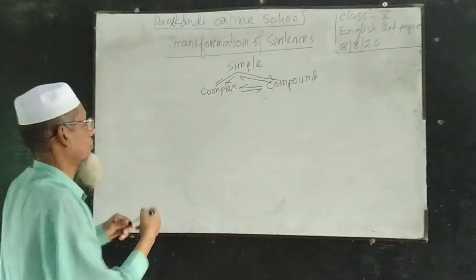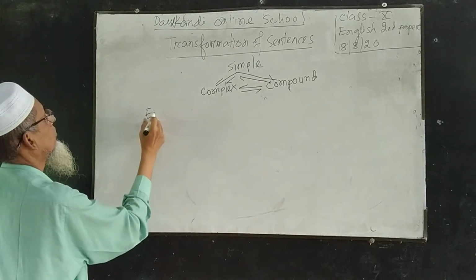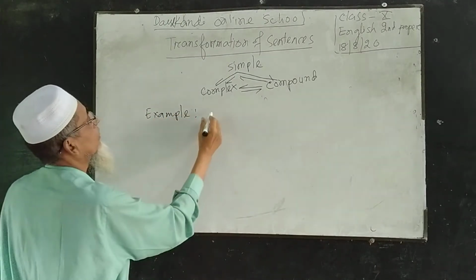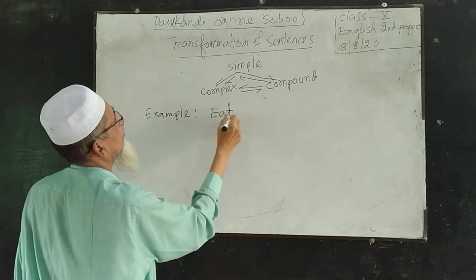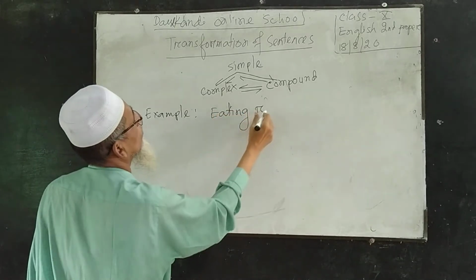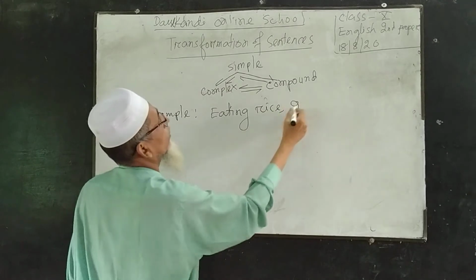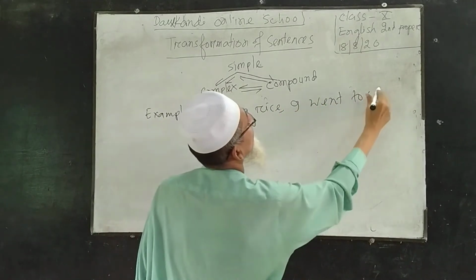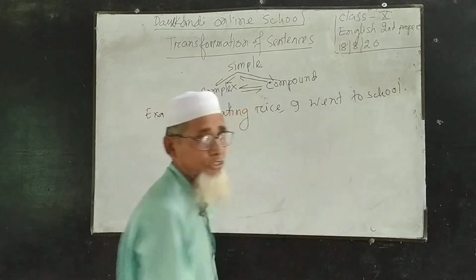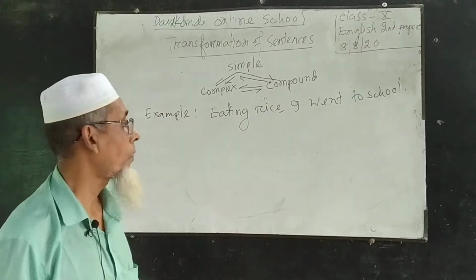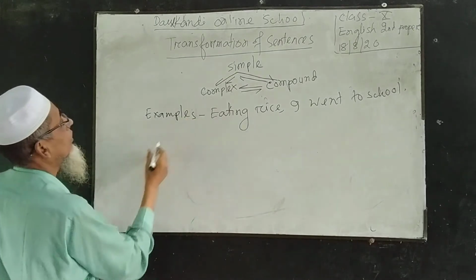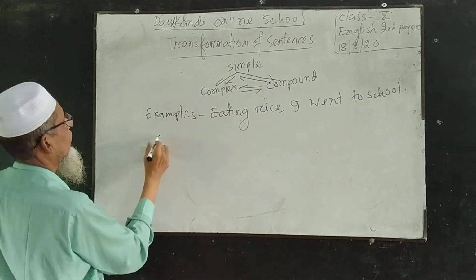Example. Eating rice. I want to school. Eating rice. I want to school. Number 2. Simple. Complex.